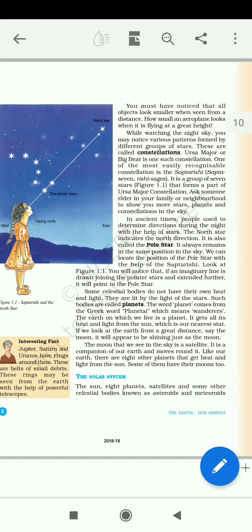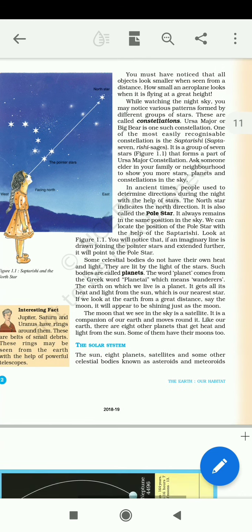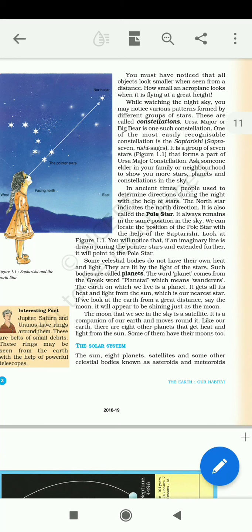Next, moving towards the North Star or Dhruv Tara, you must have heard about Dhruv Tara. It is also called the pole star. In ancient times, it used to remind us of the direction north, because it always faced the north direction, and it was always placed in the north direction. So when there was no compass, travelers always followed the North Star to know the direction.